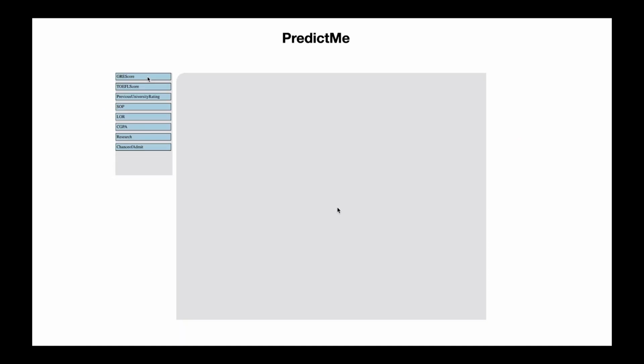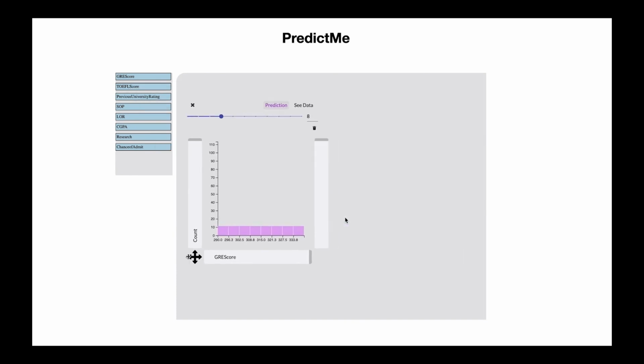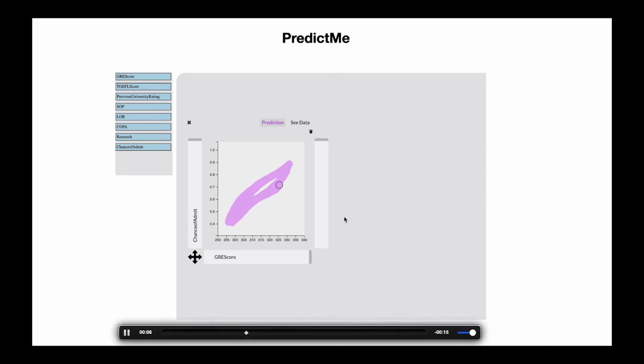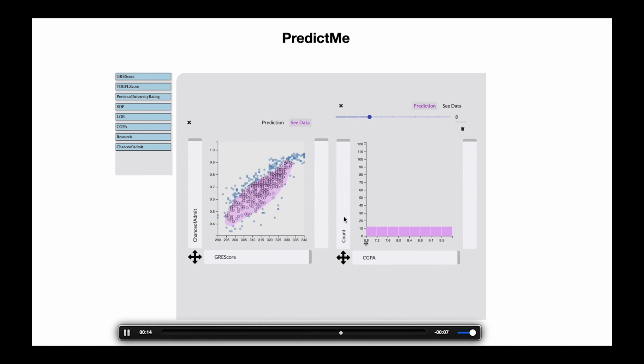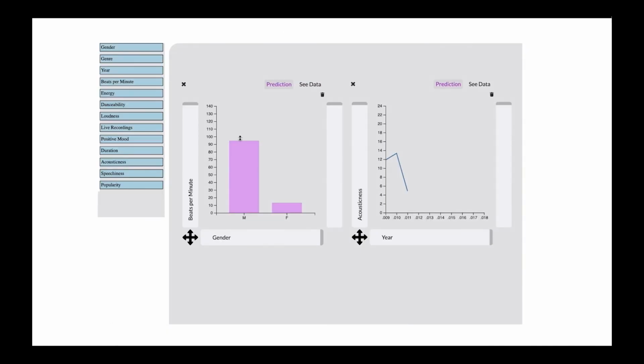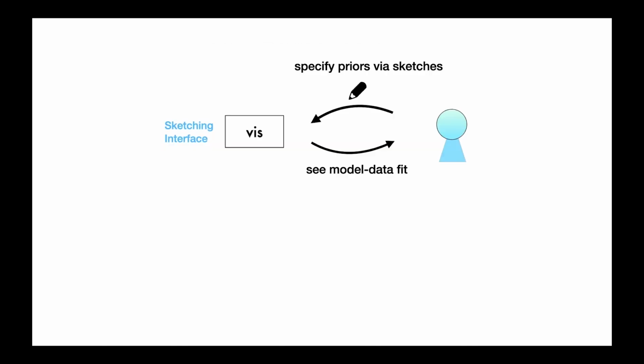To try to explore this design space, we designed a tool called PredictMe, which is an interactive visualization interface that combines exploratory and confirmatory affordances. Similar to existing tools, a user can create new charts on demand, but before seeing the data, the user is given the opportunity to externalize their belief by sketching. The user then clicks See Data to compare it with their sketch. Our tool also allows traditional visualization interactions such as brushing and linking. This interaction works in a variety of charts like scatter plots, bar charts, and line charts, as well as parallel coordinates. Once we built the tool, we wanted to answer two research questions.